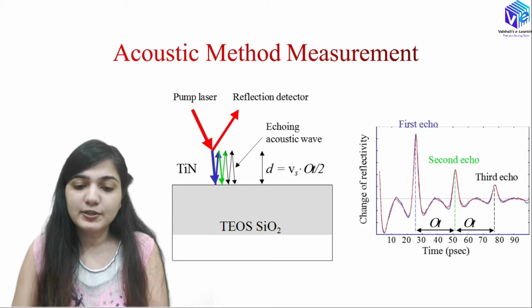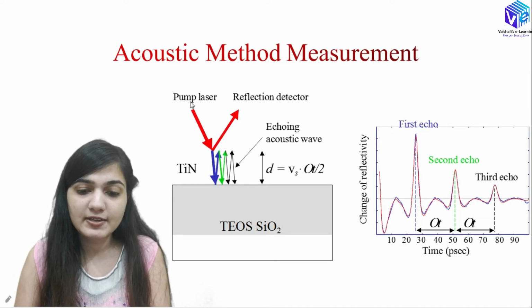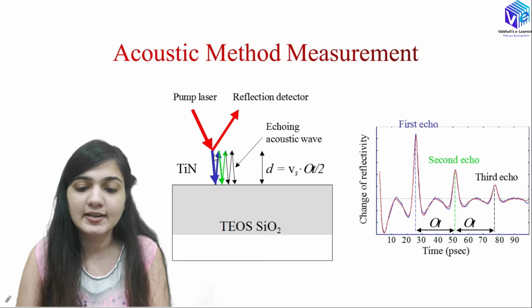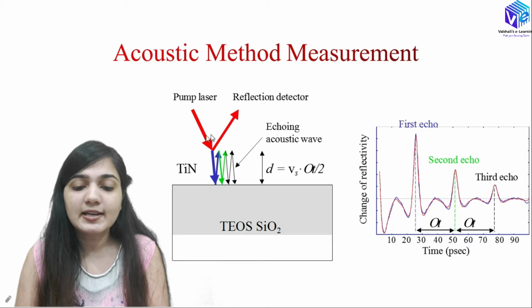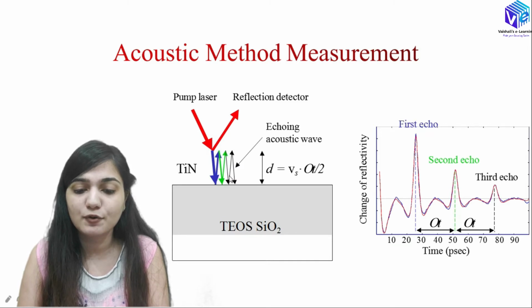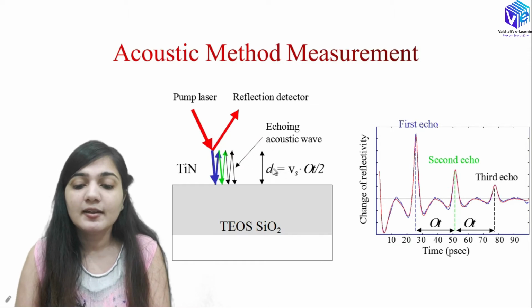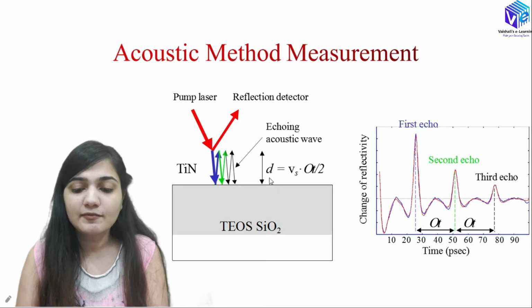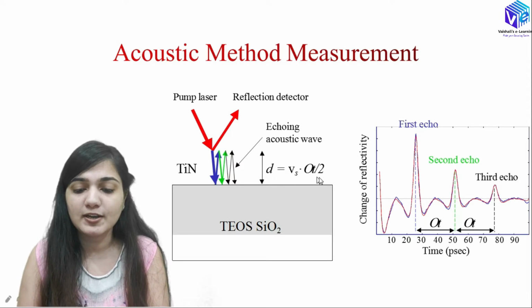Now coming to the pictorial representation, you can see here we have the pump laser. This is my reflection detector placed over here. This is the laser that we are sending here, and this is the reflected light that we have. When the laser is incident on this surface, sound energy will be produced. This sound wave is reflecting back and forth inside this titanium nitride layer. This is my echoing acoustic wave, and it gives me the depth of this layer with the help of this formula Vs into ΔT upon 2.